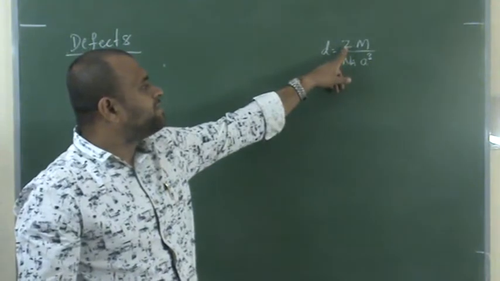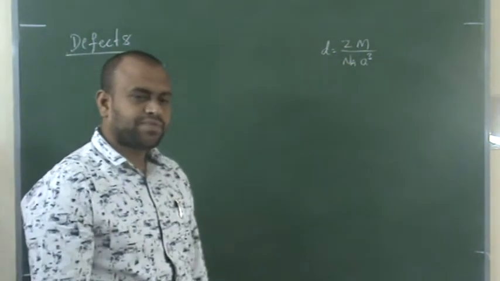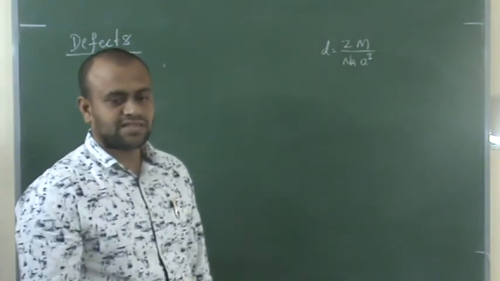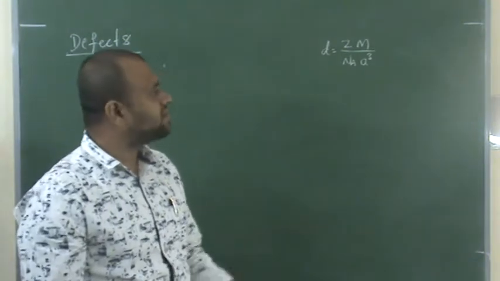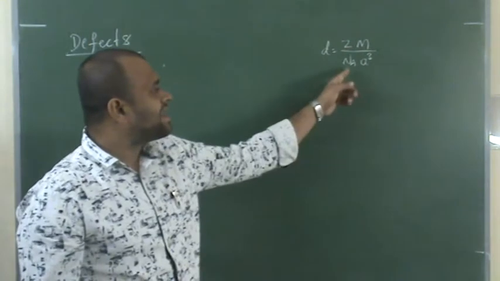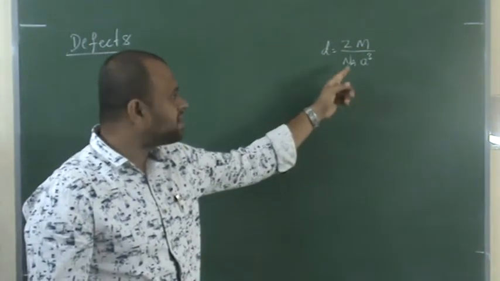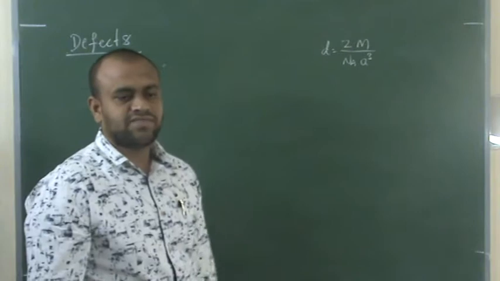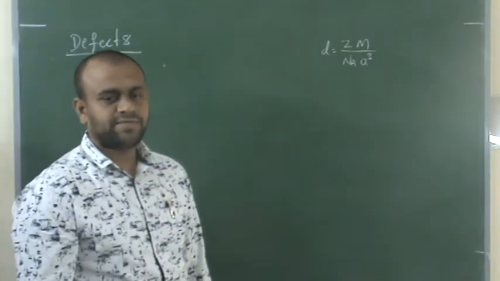So what is Z? Z is nothing but the rank of the unit cell, that is nothing but the number of particles in the unit cell. M is molecular mass, Na is Avogadro's number, and a is the edge length of the unit cell, right?